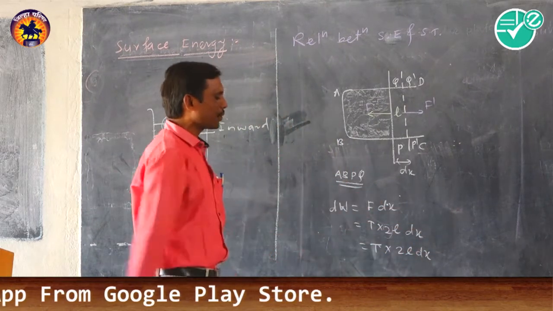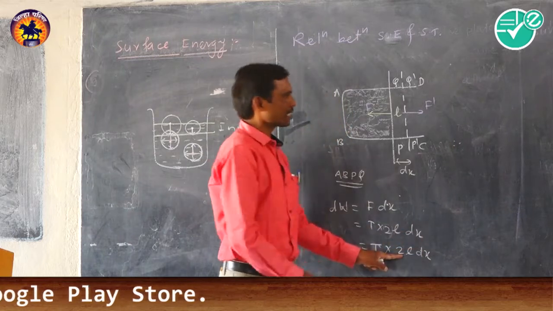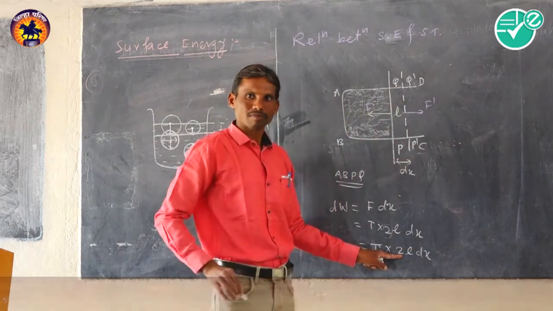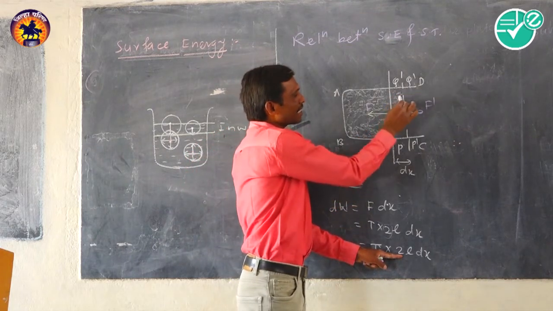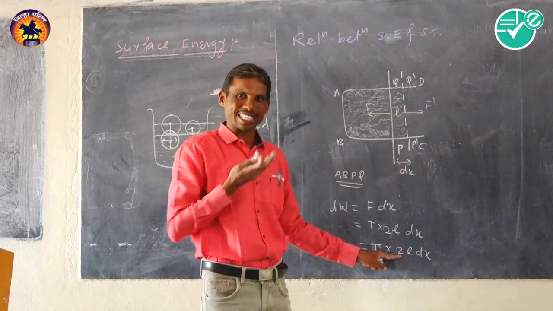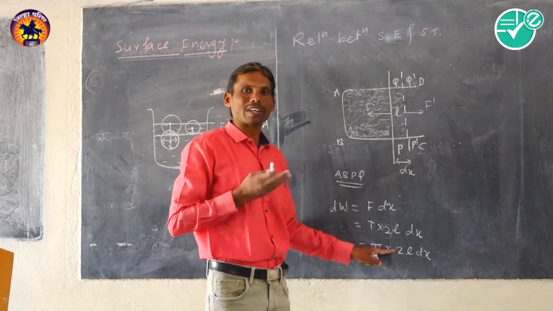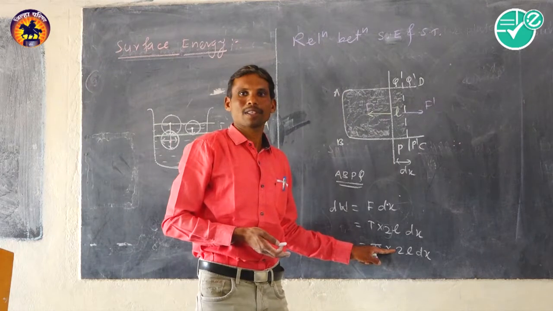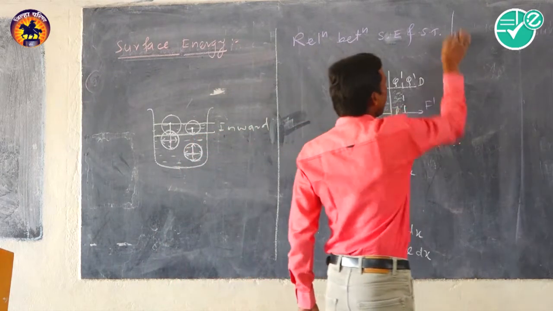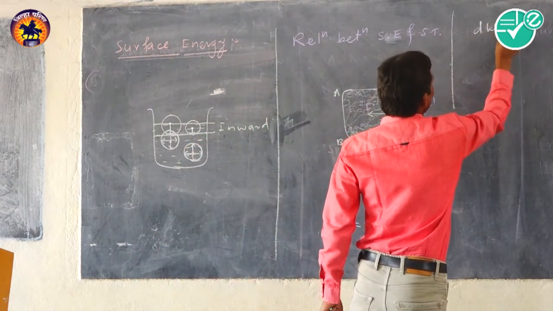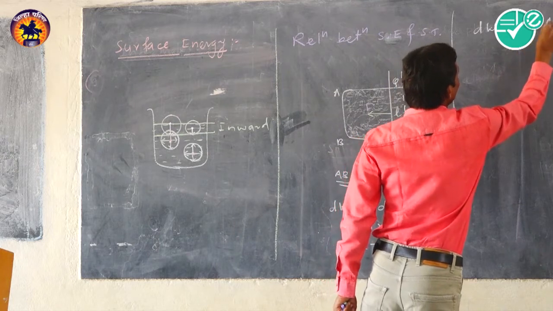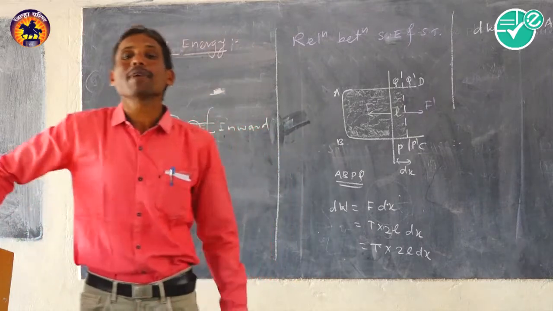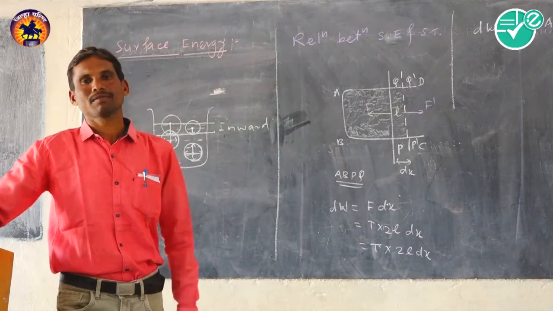And what is 2L into dx? Here L into dx, it is dx, and here it is dl. It is the increase in surface area of the film from one side. So this factor 2 represents the total increase in surface area of this film. So it can be written as dW equal to T into dA. Here dA is the increase in surface area of the film, the new surface area.